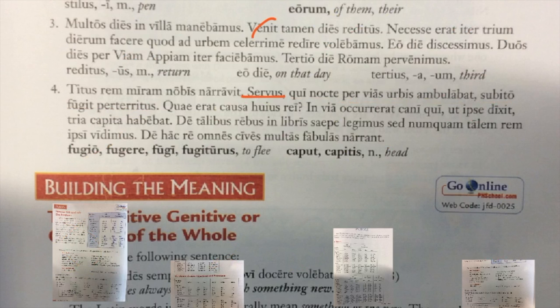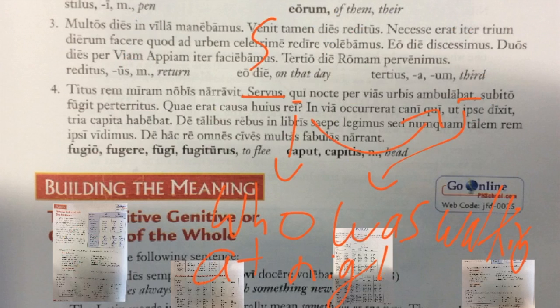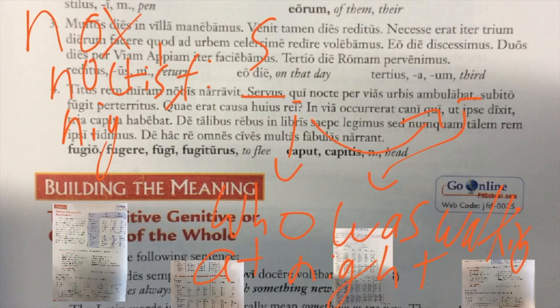So, servus, that's our subject. So a slave, qui, who. Qui is a relative pronoun that just means who. So who, ambulabat, was walking. Ambulabat there is imperfect tense. You can tell by the BA right here. Imperfect tense in third person singular. So who was walking, nocte, at night. Nocte is a third declension feminine noun from nox noctis. That means night. Since this is ablative and singular, I'm translating it as at night.